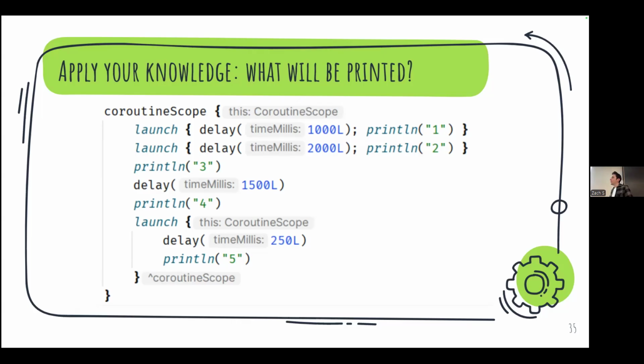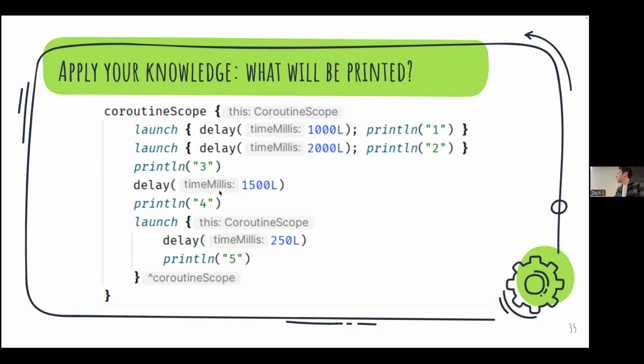Okay. I think since I do want to show a bit of code for coroutines, I'm just going to give you guys this one because I feel like it's not really showing any new concepts. It's just an exercise. So let's go through it together. We launched these two blocks, but we have delays. So let's ignore those for now. So three is the first thing that we're going to print.